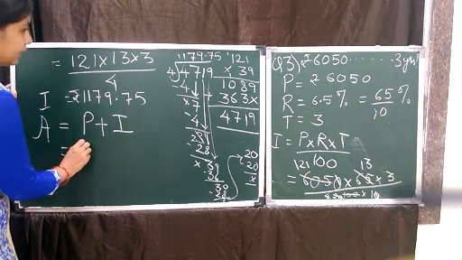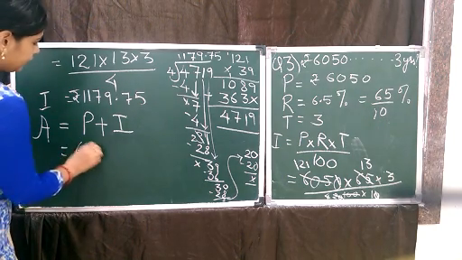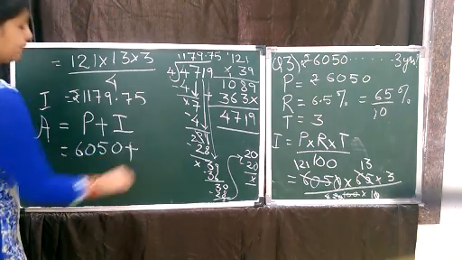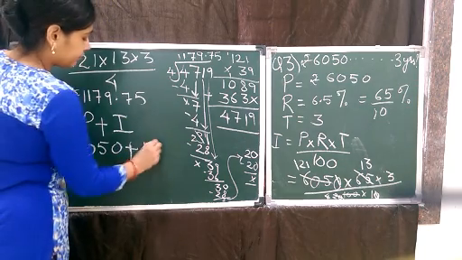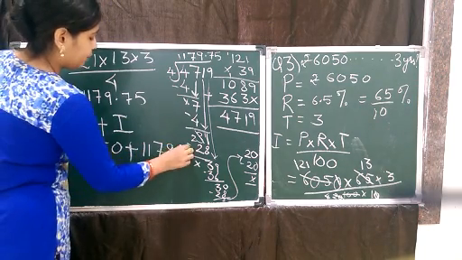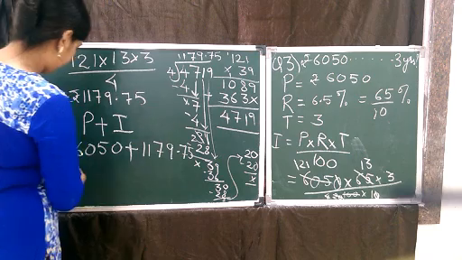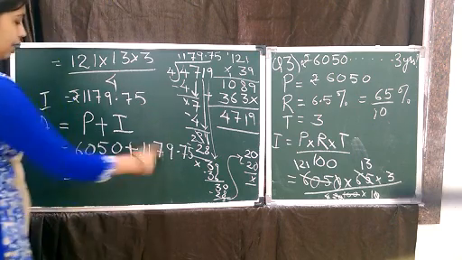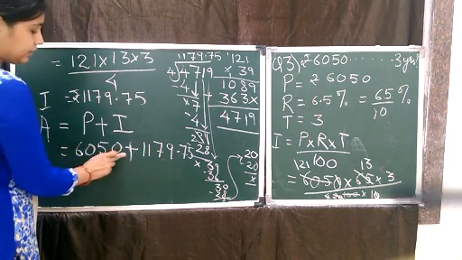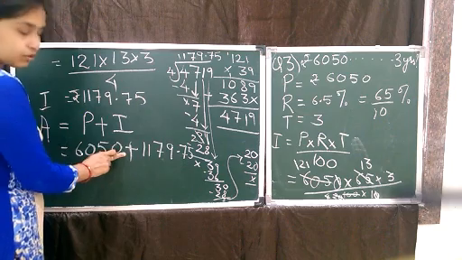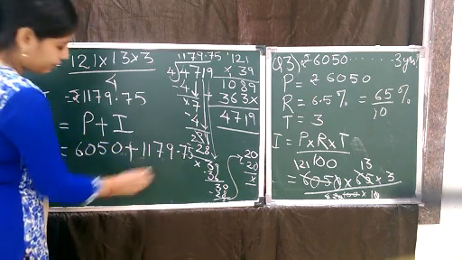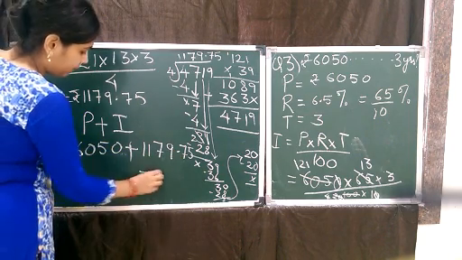So that means 6050 plus 1179.75. This is your amount. So let's add it. Nothing is here, that means 0.00. So 0.00 and 0.75 will give you 75 only.